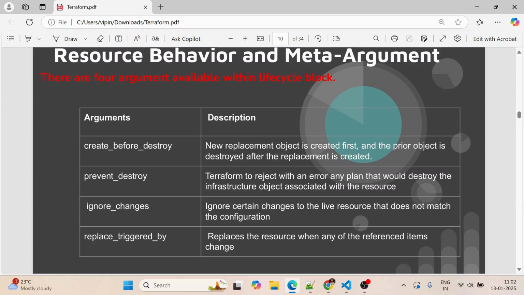It will create the resource which it's going to destroy first, and only after that will it destroy the old resource. Prevent_destroy means it will not allow us to destroy any resources. Ignore_changes will ignore whatever changes have been done manually. And replace_triggered_by replaces the resource when any of the referenced items have been changed.